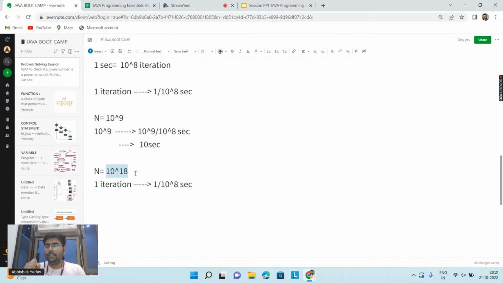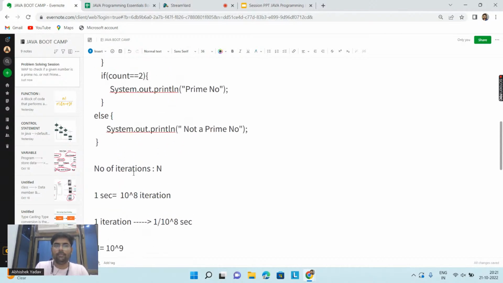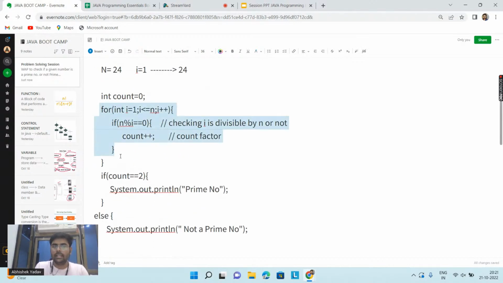Because in the IT field we have to deal with a humongous amount of data, and the value of n can be as large as possible. So here I'm checking whether 10 to the power 18 is a prime number or not, and I have written a program that is doing n iterations.